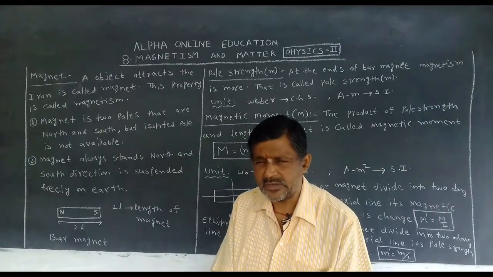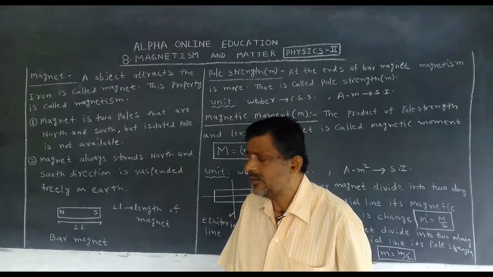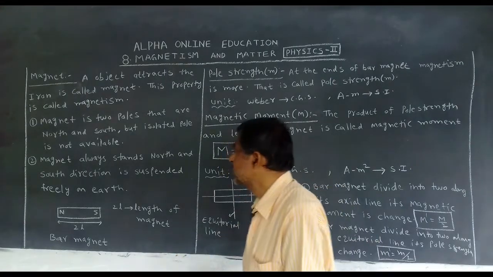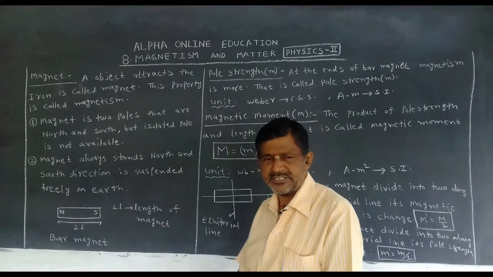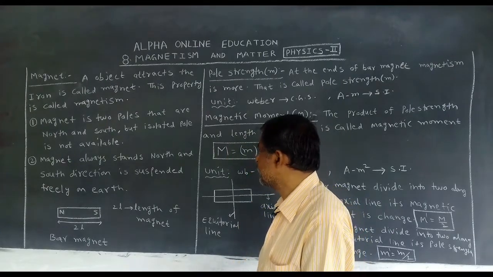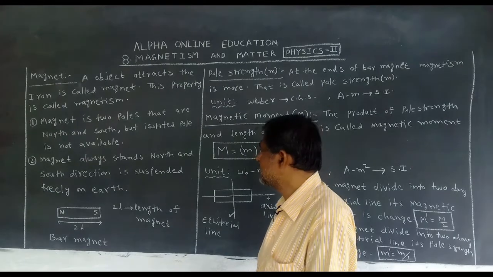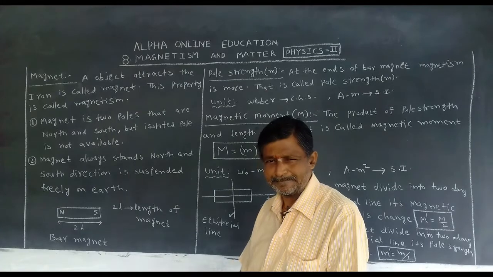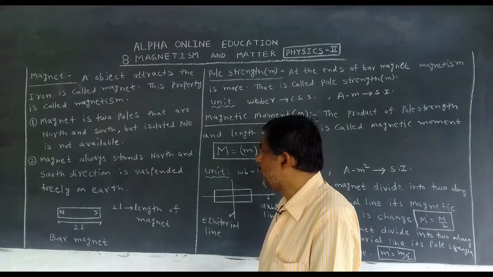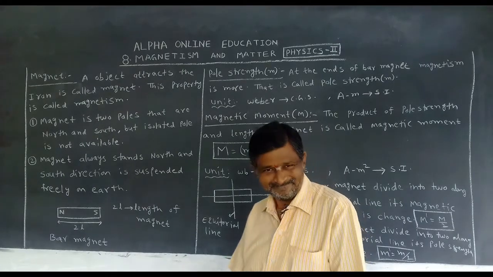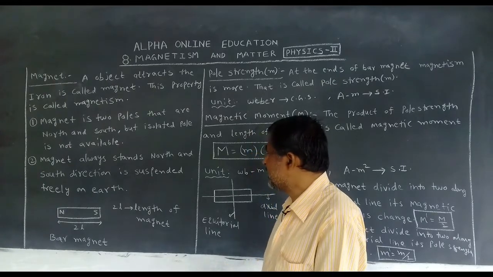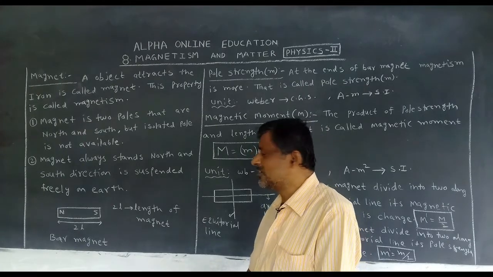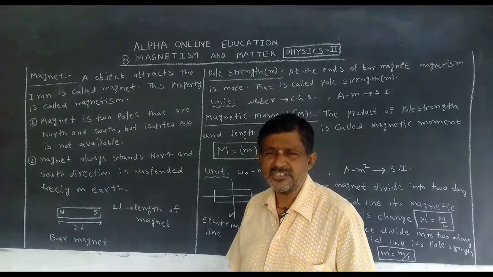Already you studied some topics at school level. Again, we will discuss them elaborately in the second year syllabus. First, once again, I am repeating that one. An object that attracts iron is called a magnet. This property is called magnetism. It is the traditional definition.